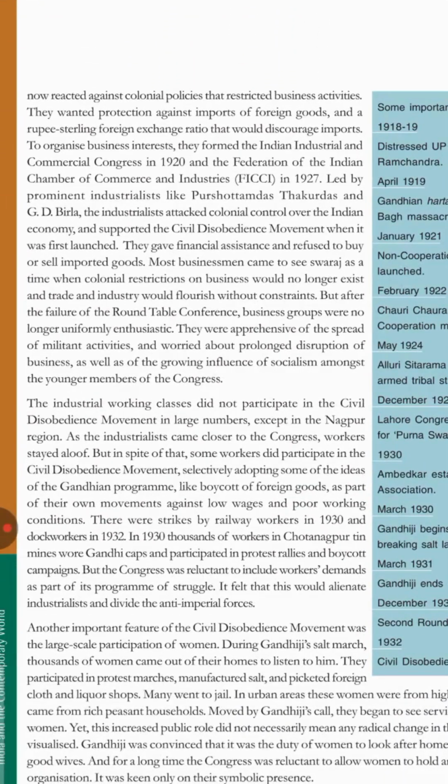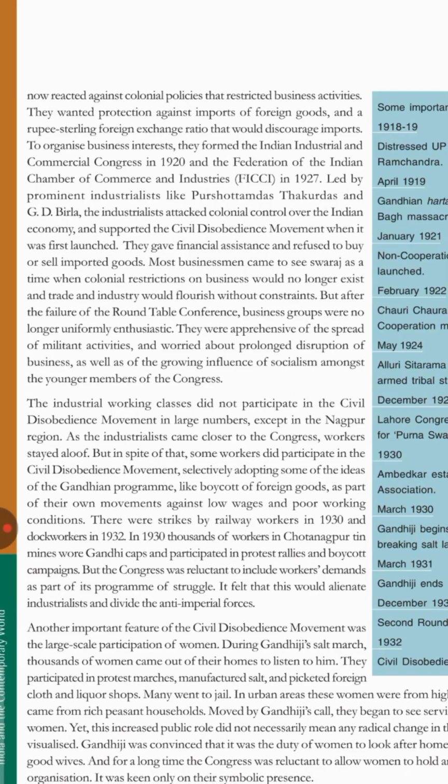And now the thing is, when the British did not agree to any of the Congress demands, the Congress came back disappointed, and the most disappointed were the industry owners and the zamindars. Now, in 1934, Gandhiji restarted the civil disobedience movement, but the response was lukewarm. Why?